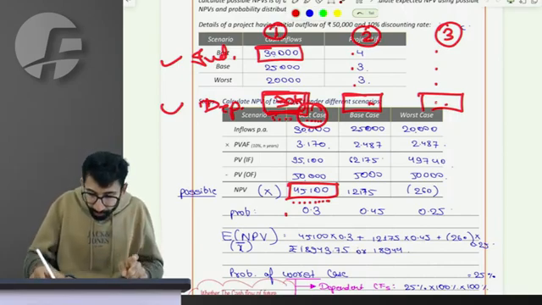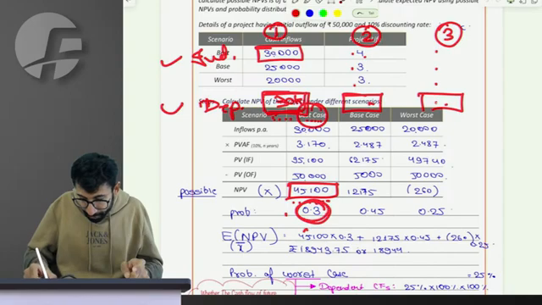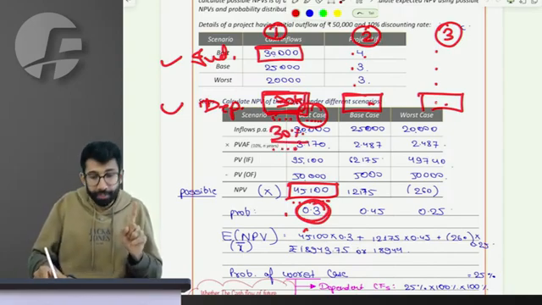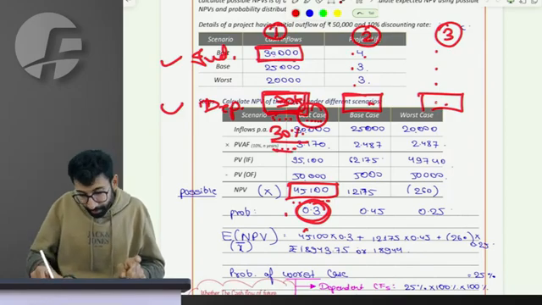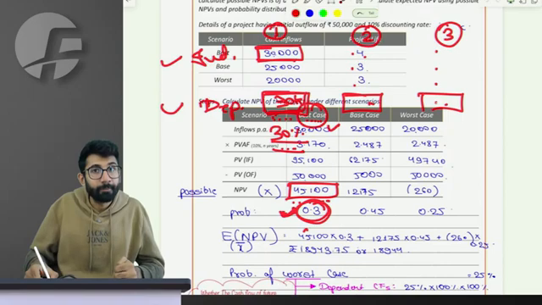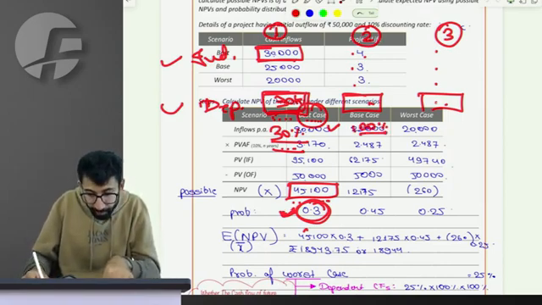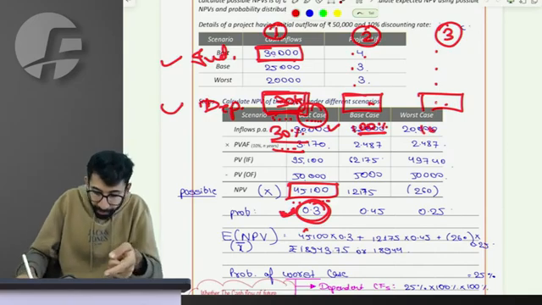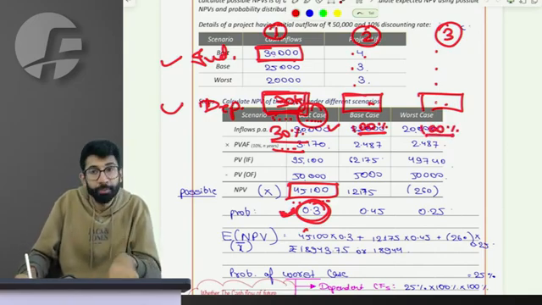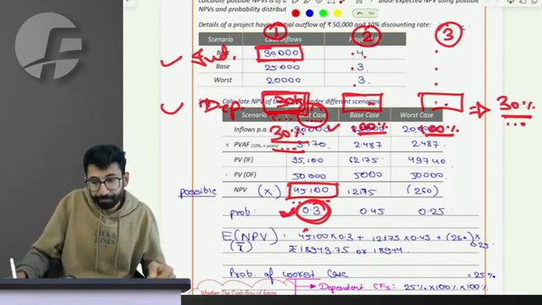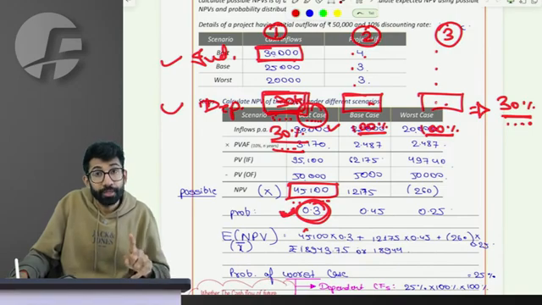There is a 30% chance that the cash flow in the first year will be 30,000. Agreed? Cash flow of the first year will be 30, has 30% chance. If the cash flow of the first year is 30, then in the second year there is 100% chance that the cash flow will be 30, and again 100% chance that it will be 30. So the overall possibility of generating 30,000 every year continues to remain 30% only. This is the logic in case of dependent.